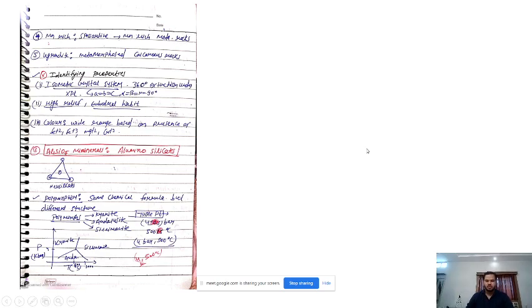So this is it. If you are writing about aluminosilicate, you will start with that it is a nesosilicate. You know the structure, draw the structure, write about it, that it is an isolated tetrahedron, and all these things. Then you say that aluminosilicates exhibit polymorphism.